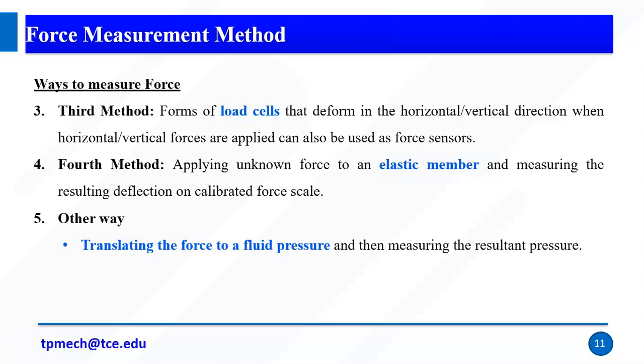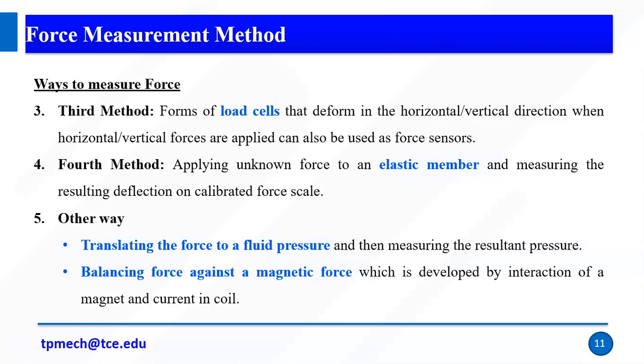The other way is that we can use pressure: translating the force to fluid pressure and then measuring the resultant pressure. The pressure is calibrated as the force. Again, magnetic force: the balancing force against the magnetic force, which is developed by the interaction of a magnet and current in a coil. This is similar to our Hall effect sensors. Right? If the magnetic field changes, automatically the voltage will change. So the voltage is directly related to our force. So these are the ways to measure force.